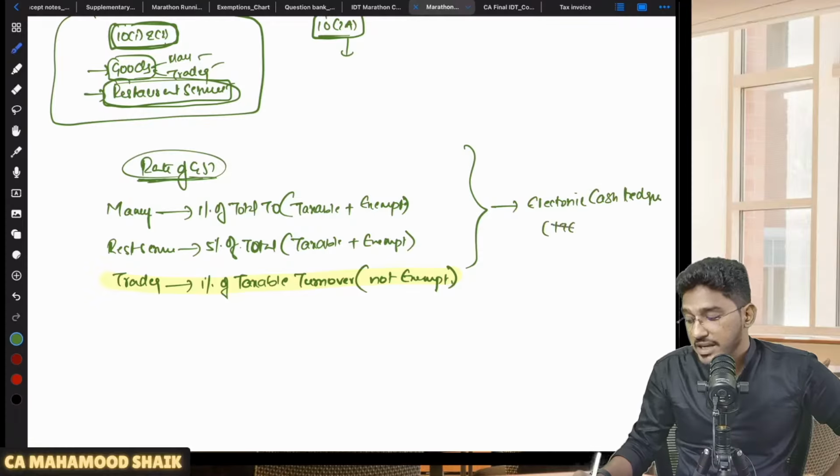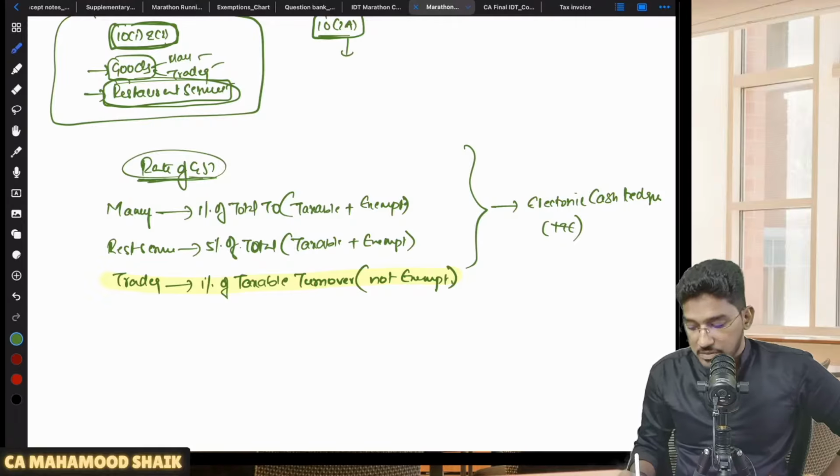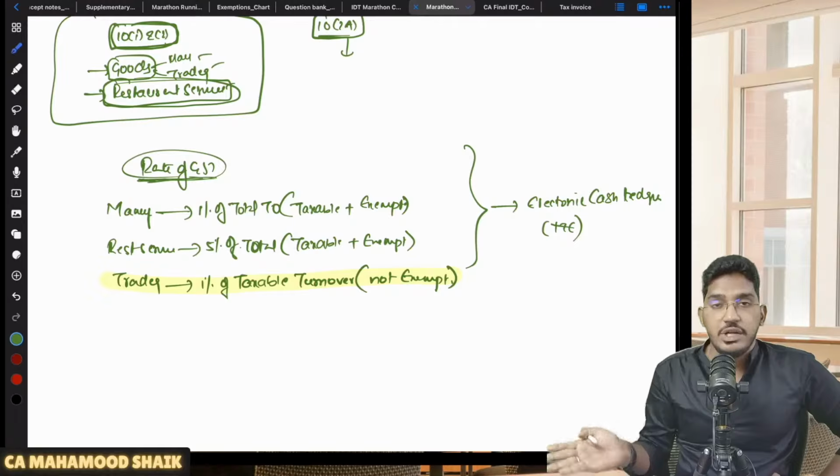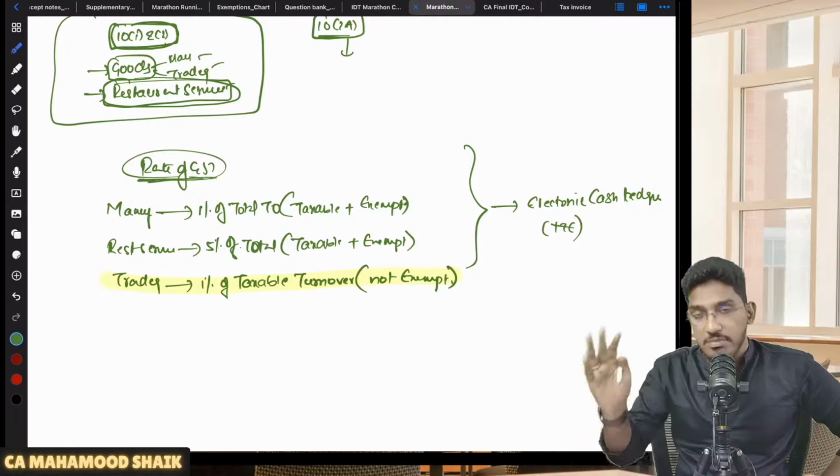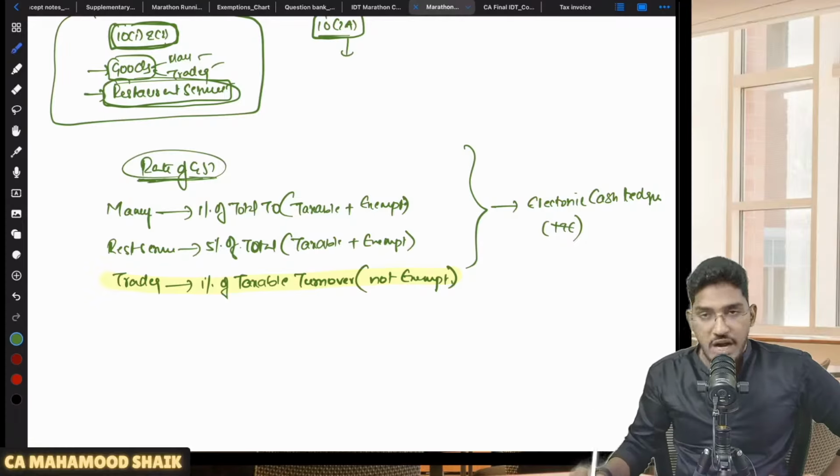That means you can't take ITC for that. So whatever 1%, 5%, and another 1% you are calculating, this liability you have to pay compulsorily in cash. You can't use ITC for that. So whatever GST you are required to pay under the composition scheme, you have to compulsorily pay it in cash. You can't use ITC.